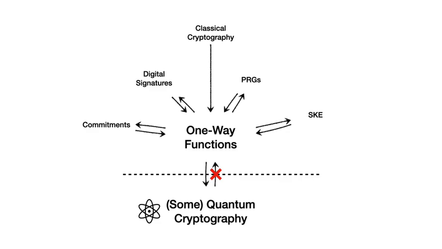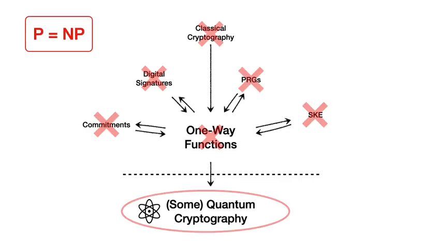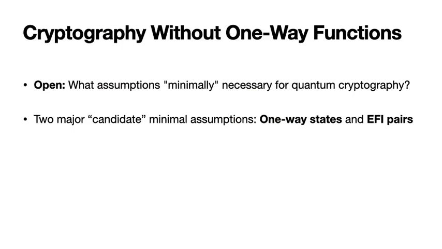And we can say something stronger here, which is that there exists an oracle relative to which P is equal to NP, which means that no classical cryptography exists, no one-way functions. Yet these quantum cryptographic primitives can still exist. So there is potential for cryptography even if P equals NP, which is to say cryptography without one-way functions.